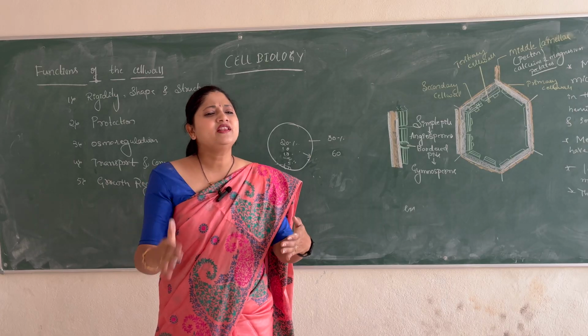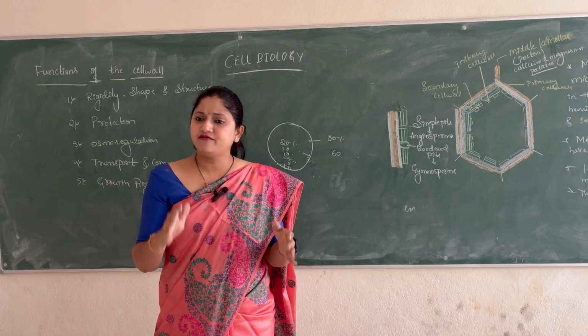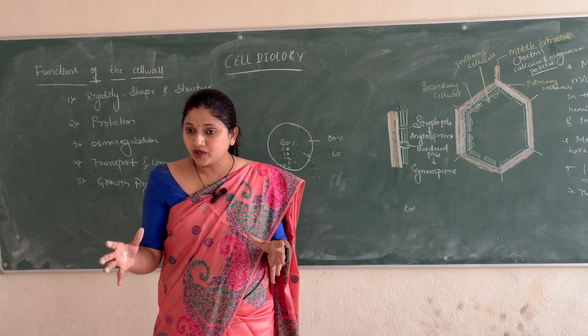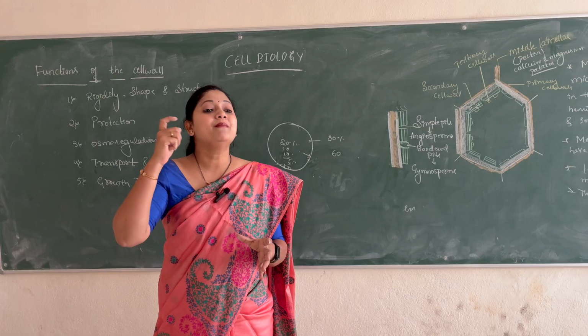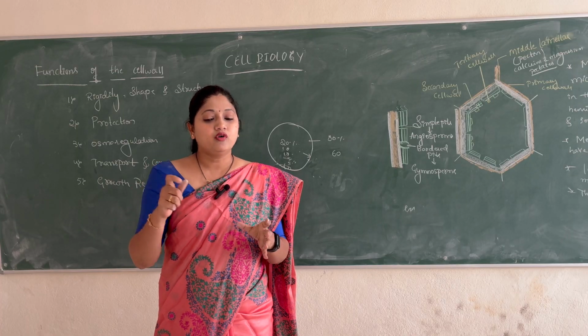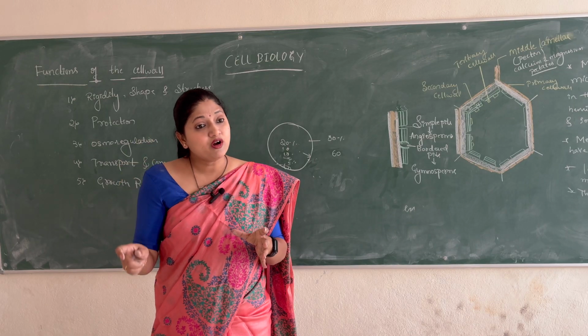Okay, everything is decided or dependent on the activity of the cell wall. How much it has to enlarge, what size, how many microns the size should be, or what should be the particular shape of a cell.